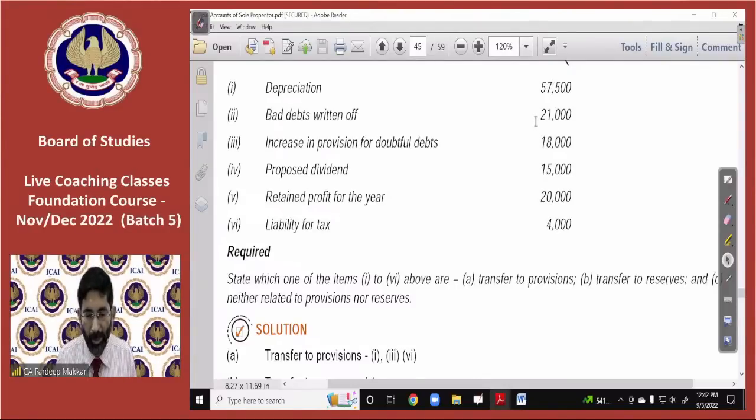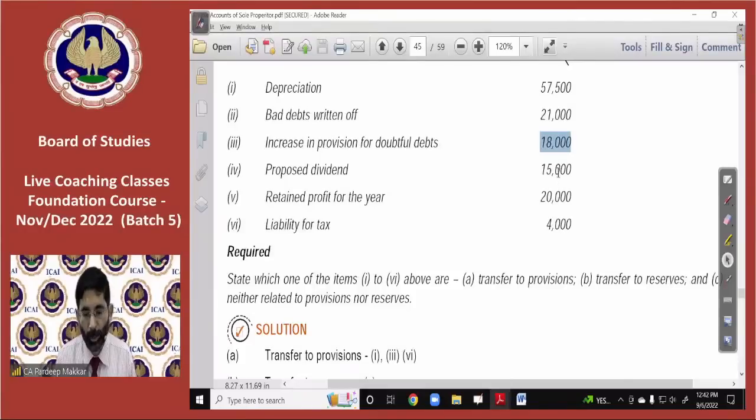Bad debts written off. So what is the bad debts written off? This is a loss. This is neither a provision nor a reserve. Bad debts is a loss, neither a provision nor a reserve, because these bad debts have already occurred. Increase in provision, this is purely a provision.